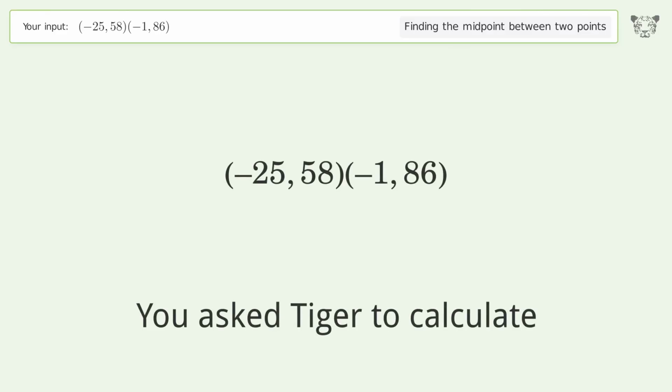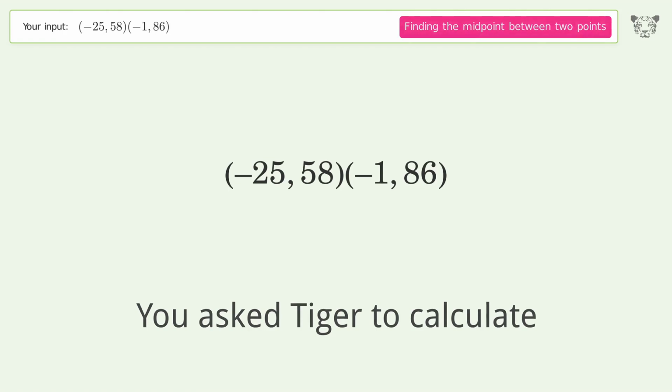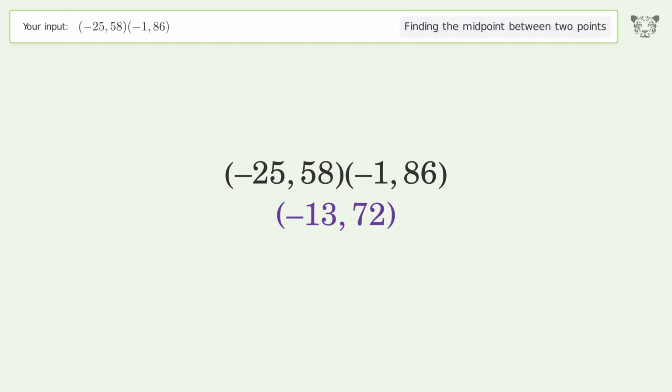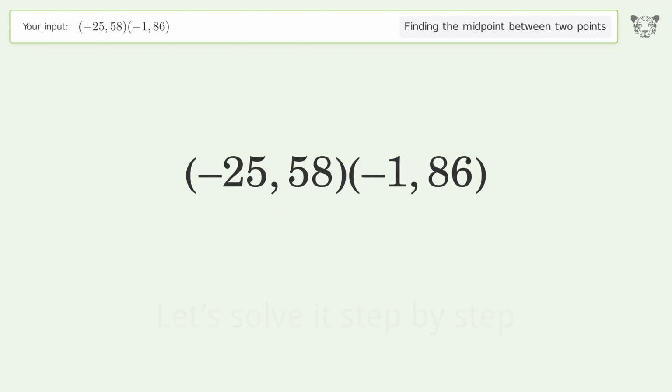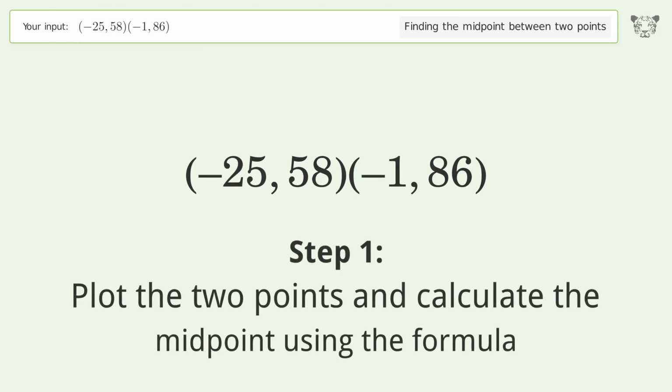You ask Tiger to calculate. This deals with finding the midpoint between 2 points. The midpoint between the 2 points is (-13, 72). Let's solve it step by step. Plot the 2 points and calculate the midpoint using the formula.